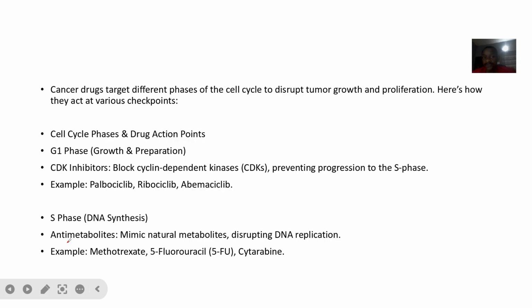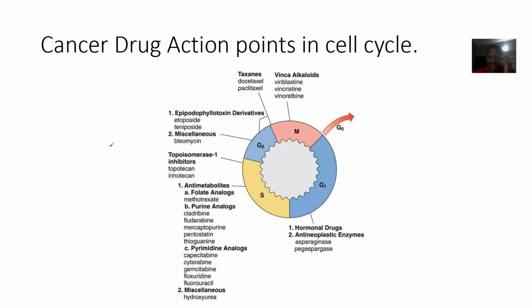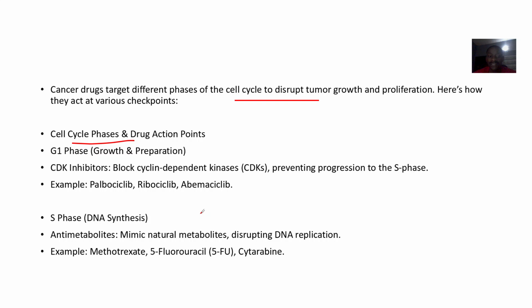Do you understand? So we'll look at examples of drugs and at various places where they act in the cell cycle. Cancer drugs target different phases of the cell cycle to disrupt tumor growth and proliferation. So the cell cycle and drug action begins at G1. Now this image is a summary of the lecture I'm talking about. At G1 you have the CDK inhibitors. They block cyclin-dependent kinases, so they prevent the cell from going to the S phase.